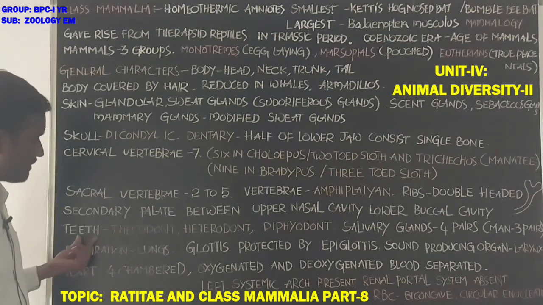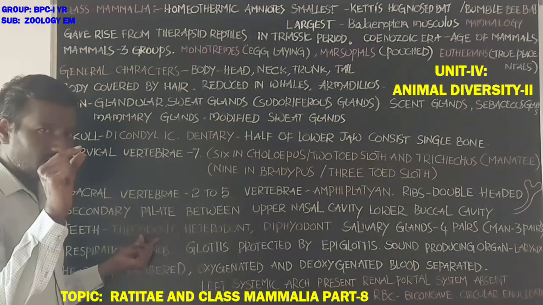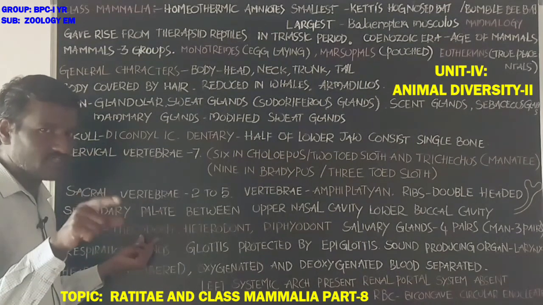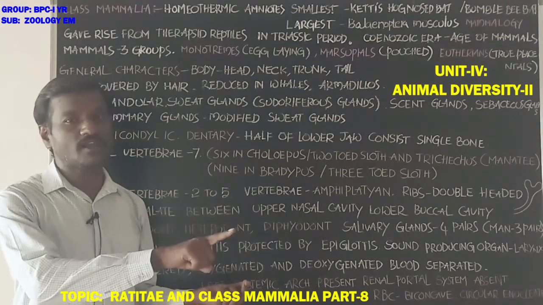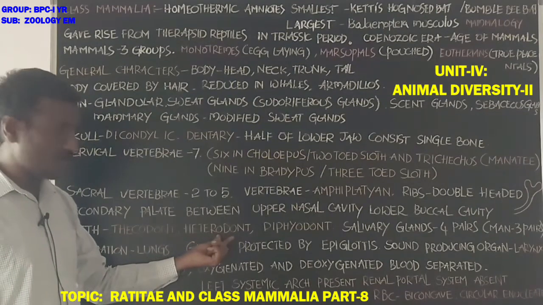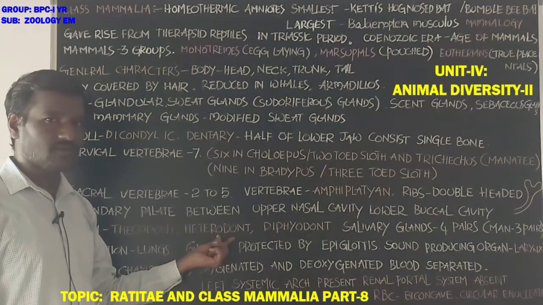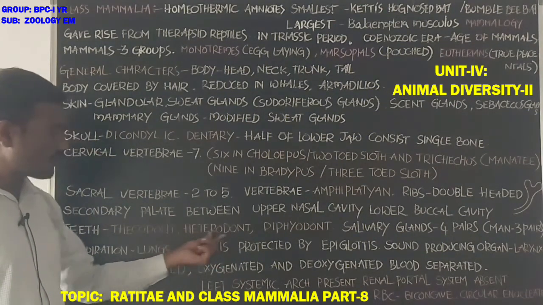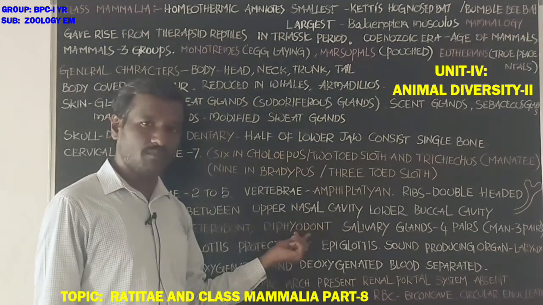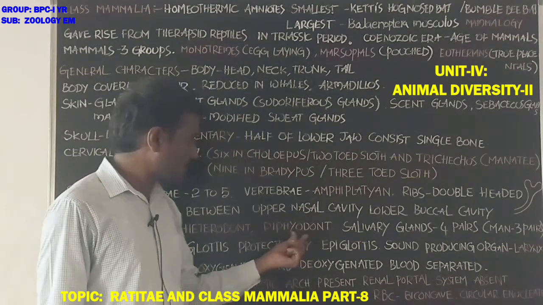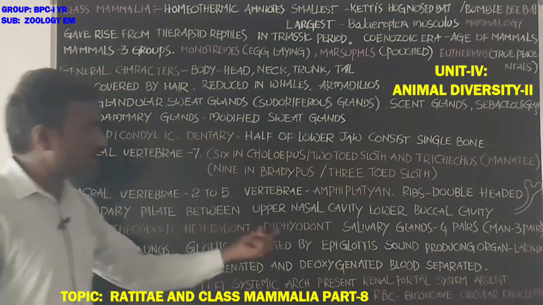Next, teeth. What about the teeth? Teeth are thecodont. Teeth are fixed in the sockets of the jawbone. Thecodont dentition is also available in crocodiles. Heterodont. Teeth are of 4 types: incisors, canines, premolars, molars. Hence heterodont. Diphyodont. Teeth are formed 2 times in life. Teeth are thecodont, heterodont, diphyodont.